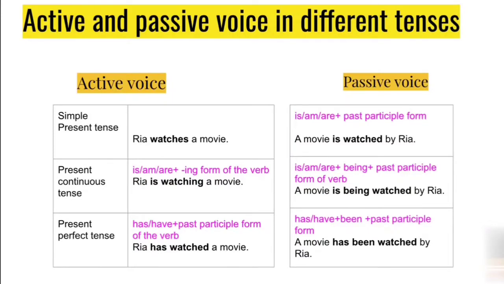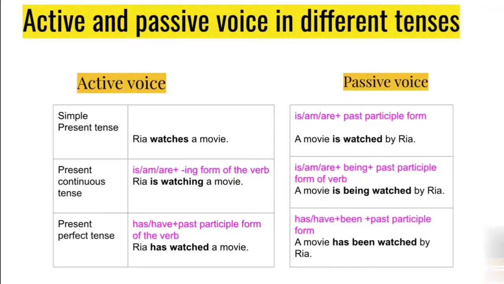In present perfect tense, what will happen? Has or have plus the past participle form of the verb. We have already studied that, isn't it? Sentence construction, so how will it be? Riya has watched a movie. Being a singular subject, we have used has. Riya has watched a movie. So what will happen when we are converting to passive voice?